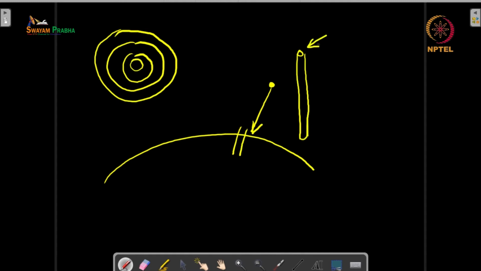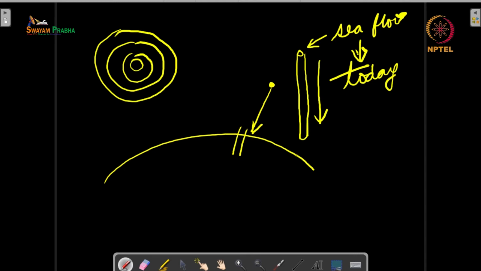Now at the top you have the sea floor, which is giving us the information about today. And as we go deeper, we are looking at sediments that were deposited way back. And so these are the sediments from before.